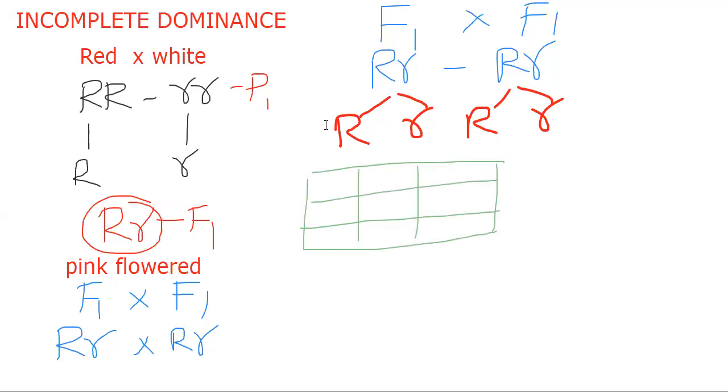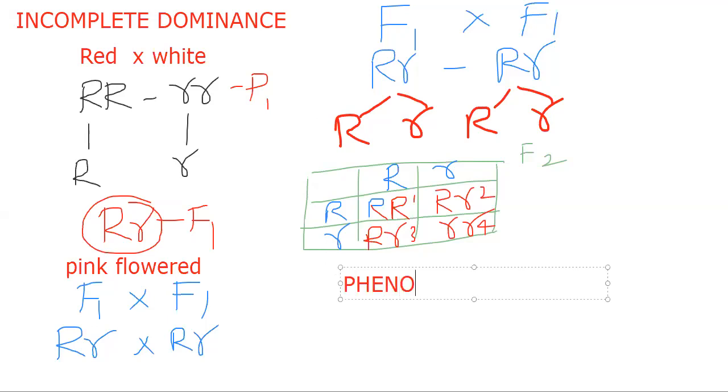I'm taking the F2 generation, that when F1 is crossed with F1, as we know F2 generation will come, and I'm taking gametes here: capital R, small r, capital R, small r. So we got four types of plants: capital R capital R, capital R small r, capital R small r, small r small r. So we have four boxes, isn't it? Box 1, 2, 3, 4. The phenotypic ratio and genotypic ratio we should write here for this particular class.